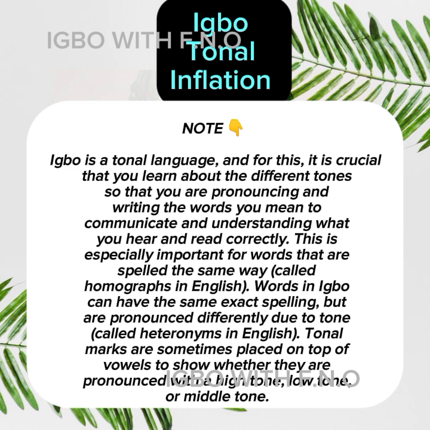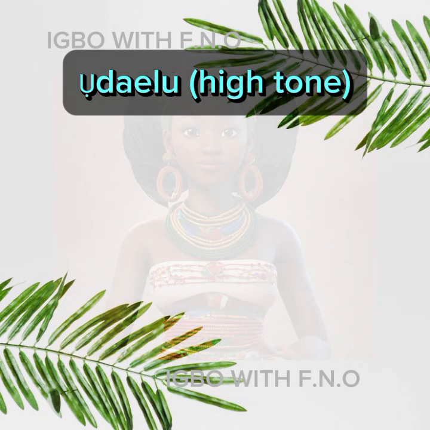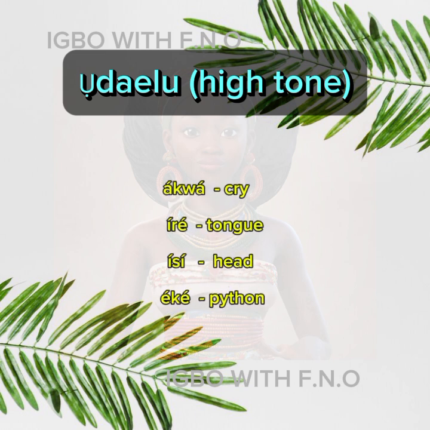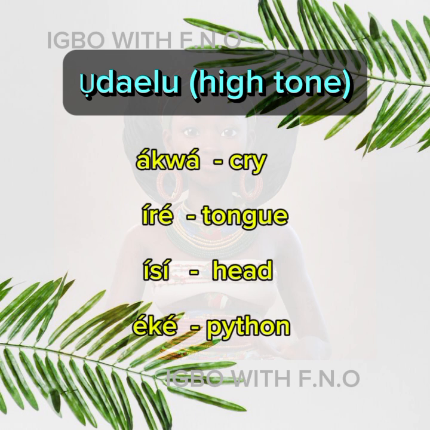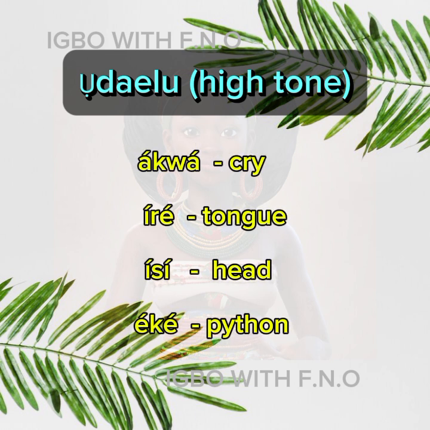I hope you're fine. So today I want us to look at the three major tones in Igbo language. The first one here is Udelu, which is high tone. Udelu. It's usually marked with an acute accent. Okay. So for Udelu we have akwa. Akwa. If you observe, the pitch is high. Akwa. And we have ire. Ire. Isi, isi, eke, eke.